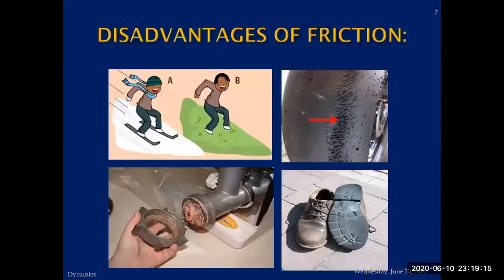So let's see what the examples are. These are some of the examples. This is the frictional force due to which the shoes become smooth. This is the frictional force due to which the tire becomes smooth. If there is no frictional force, you can slip and get injured.